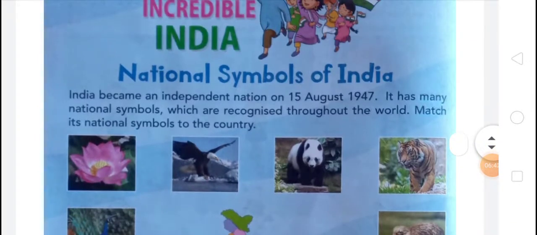Okay, on the last day we have learned different topics related to the world, that means different topics about different countries of the world. That was world tour. And next was national flag. In national flag we have learned many topics, like the flags of India, Sri Lanka, Nepal, and many more countries. We have learned national flags of different countries.